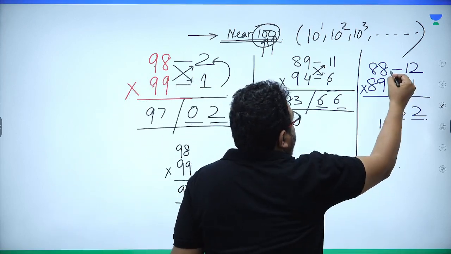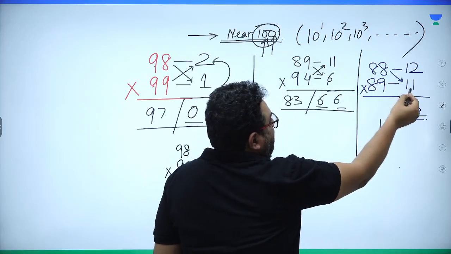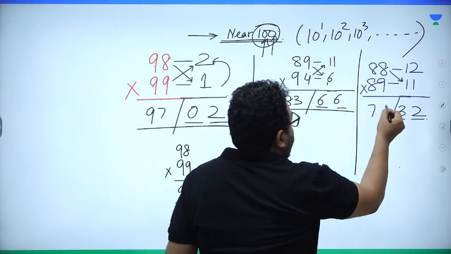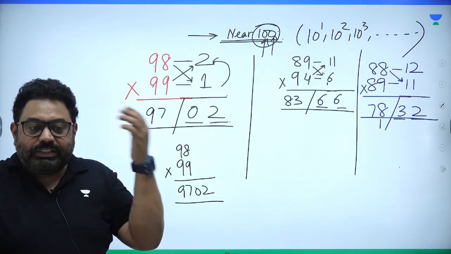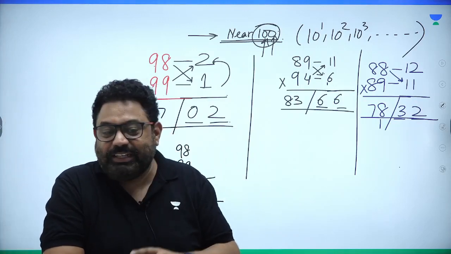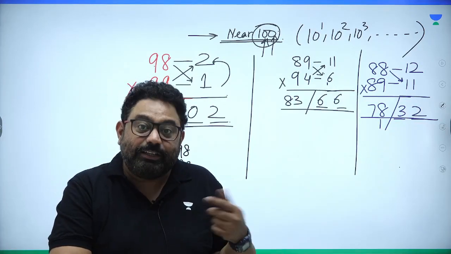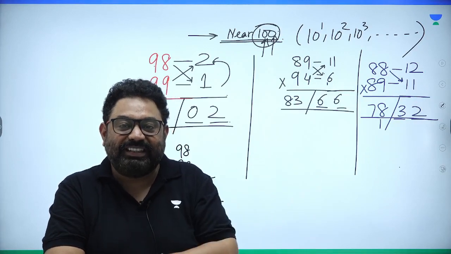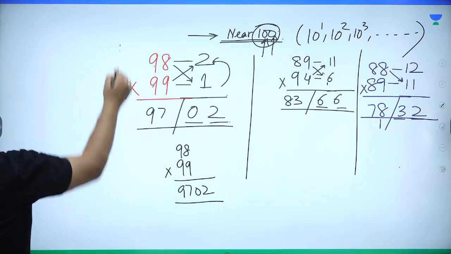And that is 88 minus 11, 77. 88 minus 11, 77, plus 1, 78. Remember, any more digits other than 2 digits would actually be carried on to the next step. So I did not write 77132. I write 32, I carry 1 to the next step. 77 was there plus 1, 78, right? Sir, what is the limitation, guys? You have to set the limitation.